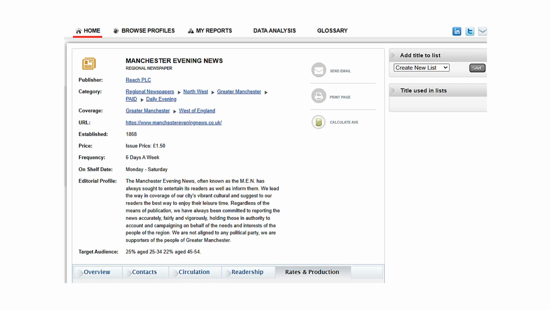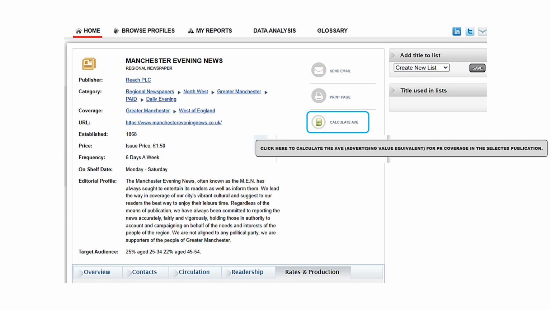In this example, I'm looking for information relating to the printed edition of the Manchester Evening News. Click on Calculate AVE to calculate the advertising value equivalent for PR coverage in this publication. Use the tabs at the bottom of the screen to locate key contact details, circulation and readership figures, and advertising rates and production.